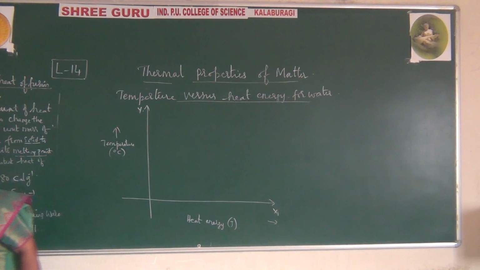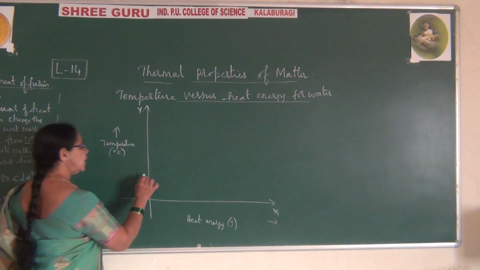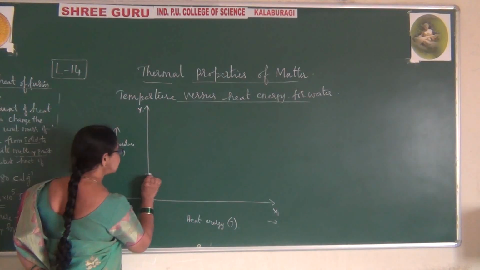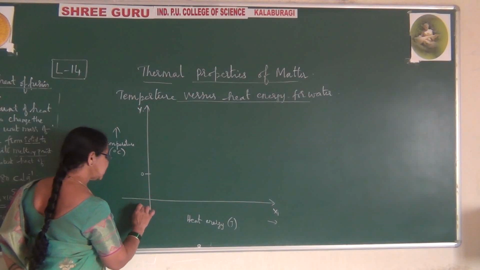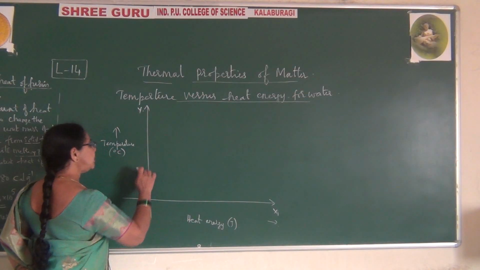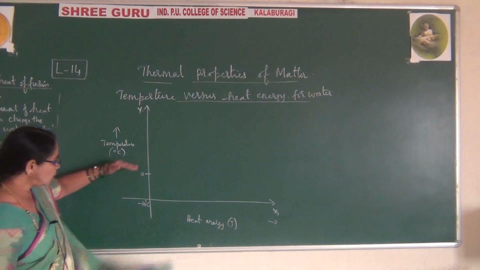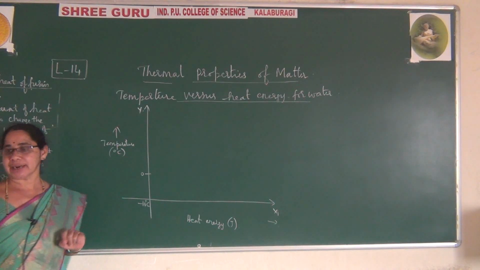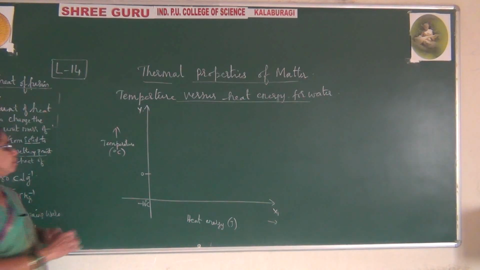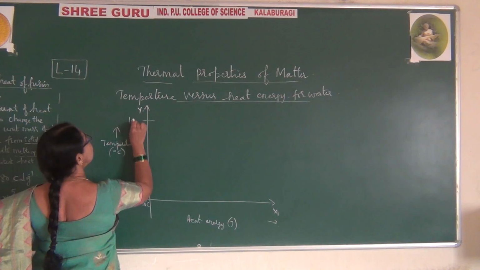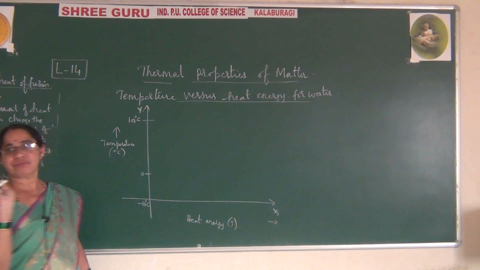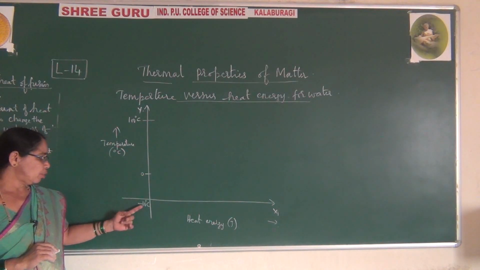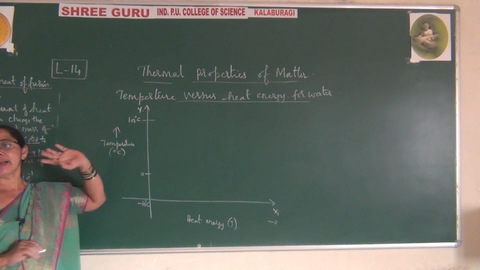And how do you draw this one? When you draw the graph, this is usually taken as the origin, but today I will take this as the origin. Let me say this is minus 10 degrees centigrade, because above this will be positive values and below this are negative values. So I have written here 0 and minus 10 degrees centigrade. One more label, this point is taken as 100 degrees centigrade. These points are enough to draw the graph. You need not write everything here.